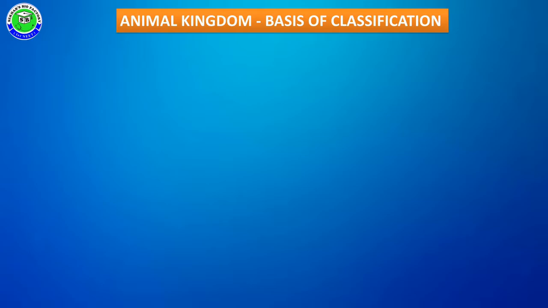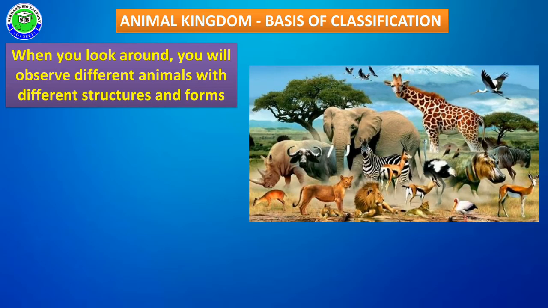In this video, I am going to start one of the new chapters from first year. It is Animal Kingdom along with basis of classification. When we observe our surroundings, we can find different types of animals, and all these animals can show some variations in their body structure along with its form.